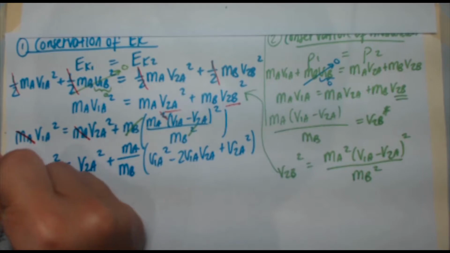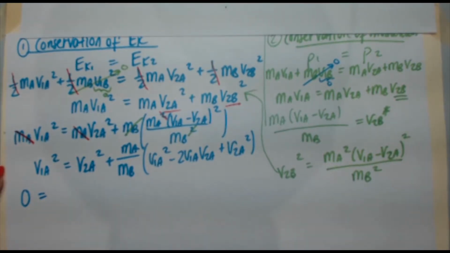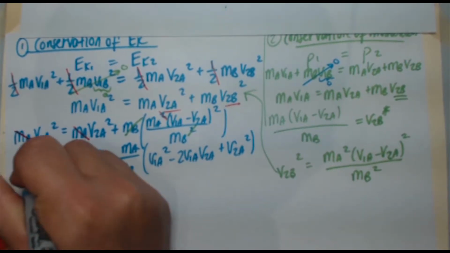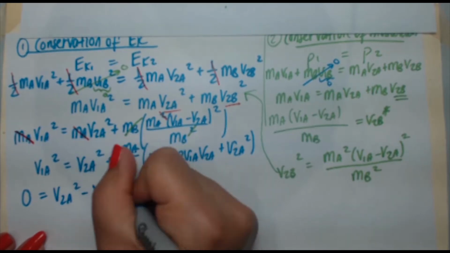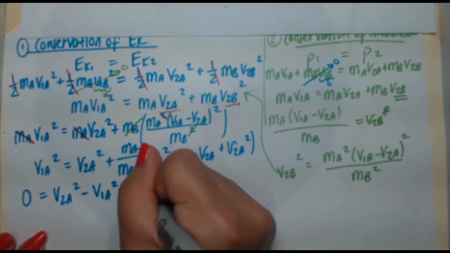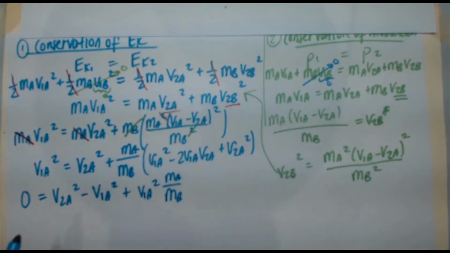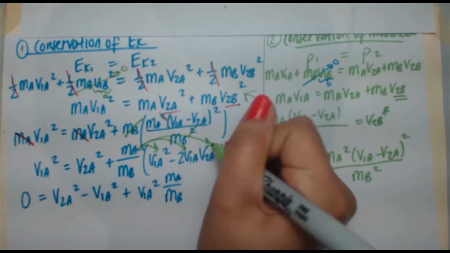So let the left side be 0. What I'm trying to do here is make a quadratic expression involving v2a instead of x. So 0 is equal to, you got your v2a squared, and then you bring the v1a squared to the left, so it becomes minus v1a squared plus v1a squared ma over mb. That's your first term here, right? Because you're expanding it. So this gets expanded to all three parts here.